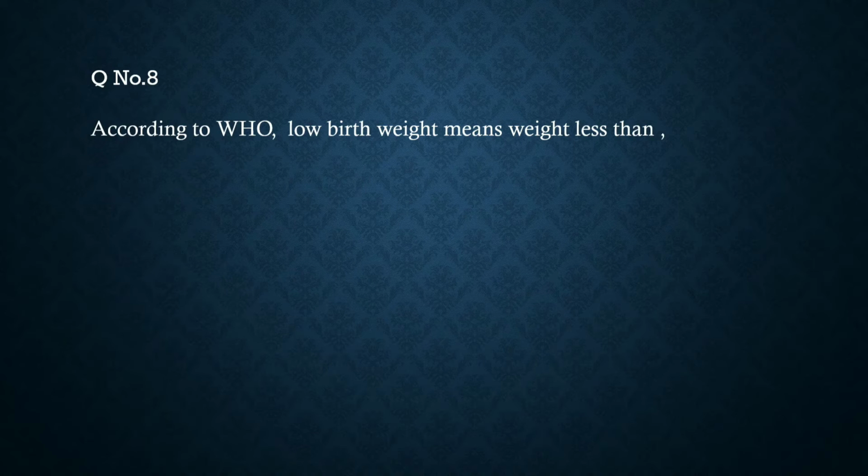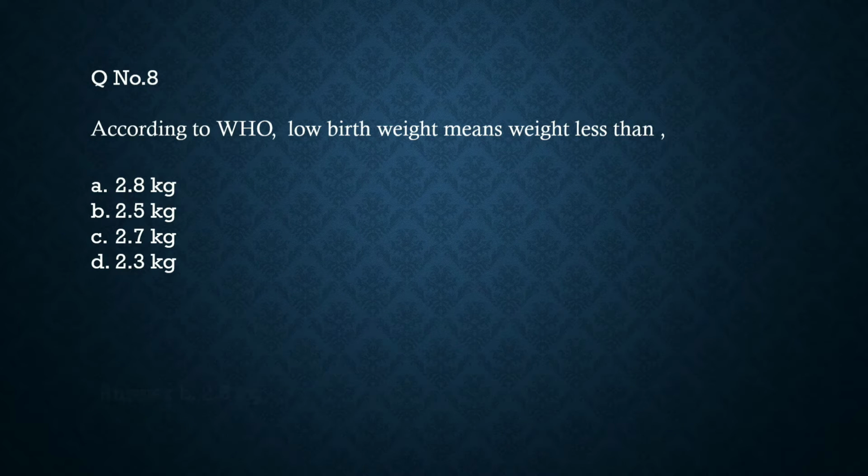Question number 8. According to WHO, low birth weight means weight less than A. 2.8 kg, B. 2.5 kg, C. 2.7 kg, D. 2.3 kg. Answer B. 2.5 kg.